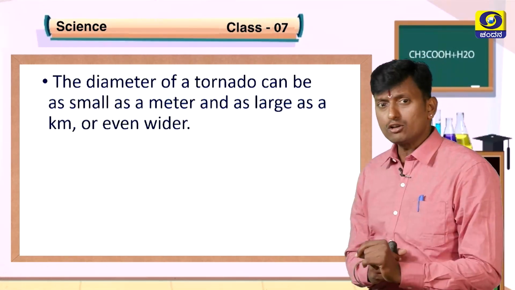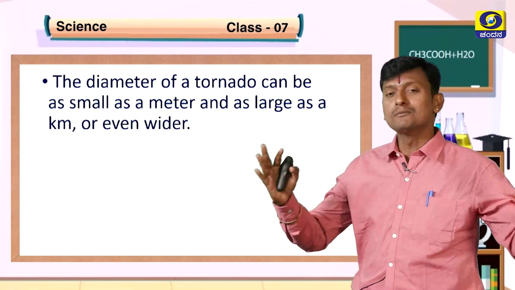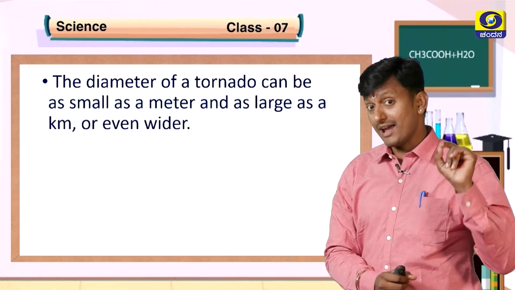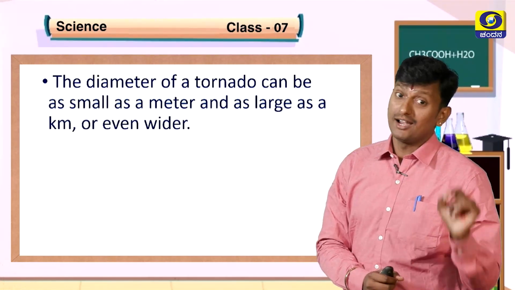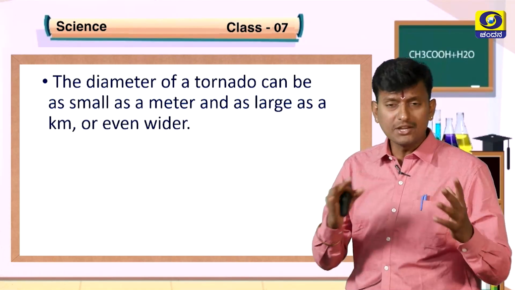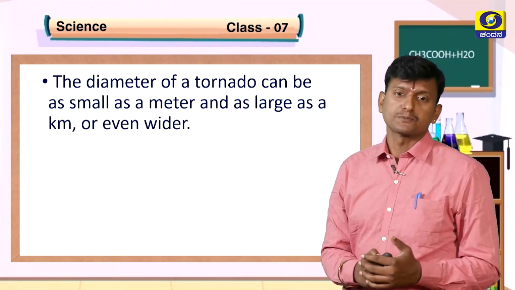The diameter of a tornado can be as small as a meter and as large as a kilometer or even wider. Just imagine the shape of a tornado if it is huge.